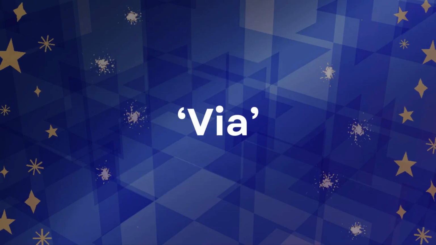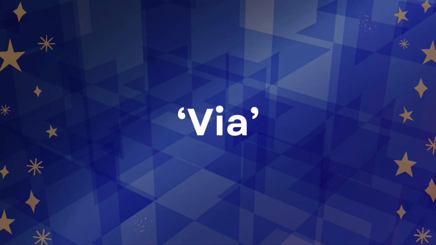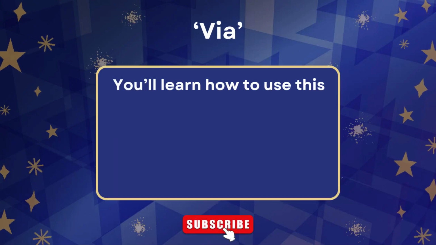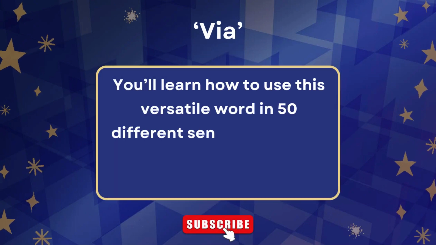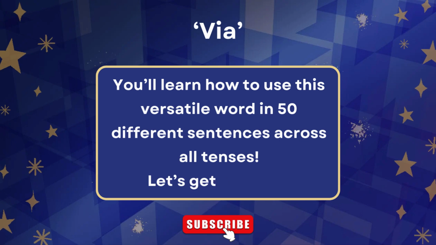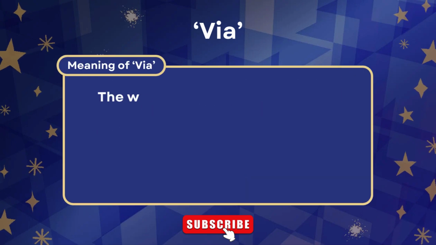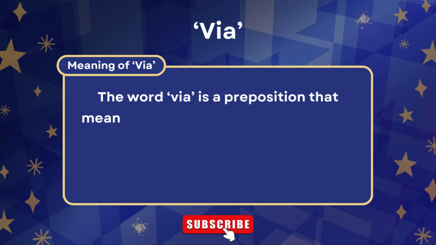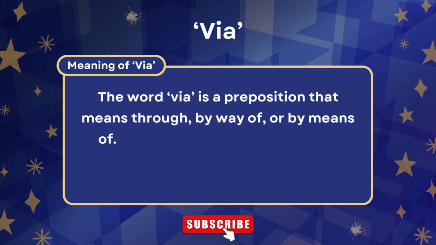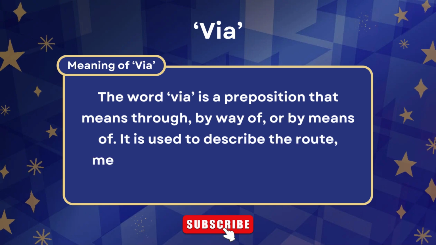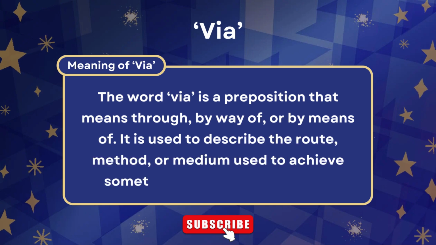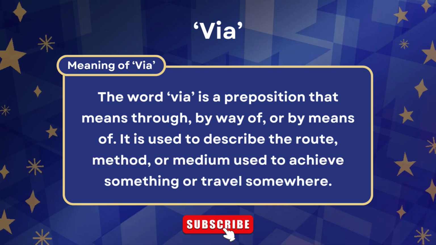In today's video, we are diving into the word via. You'll learn how to use this versatile word in 50 different sentences across all tenses. Let's get started. Meaning of via. The word via is a preposition that means through, by way of, or by means of. It is used to describe the route, method, or medium used to achieve something or travel somewhere.